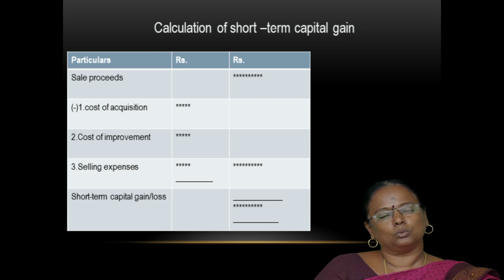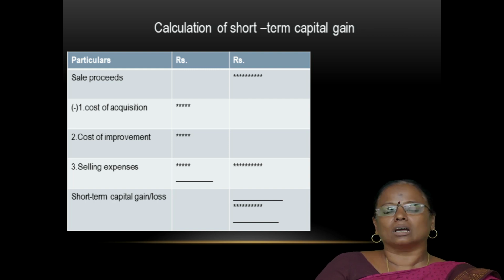Next, we are going to see how to compute the short-term capital gain. For that, first we have to take into account the sale proceeds of such asset, and from the sale proceeds we have to deduct the cost of acquisition, cost of improvement, and expenses on transfer. If you deduct these three items from the sale proceeds, we have the capital gain, which is called the short-term capital gain or loss.